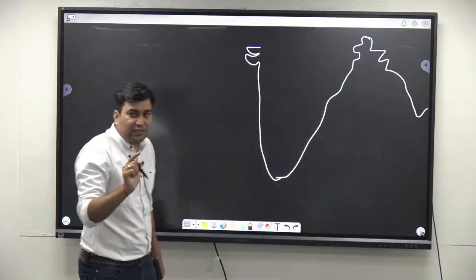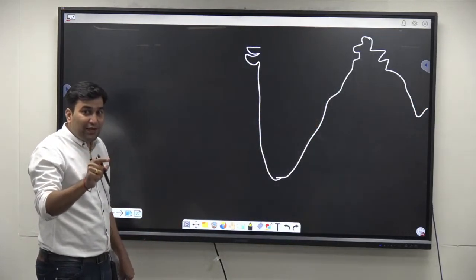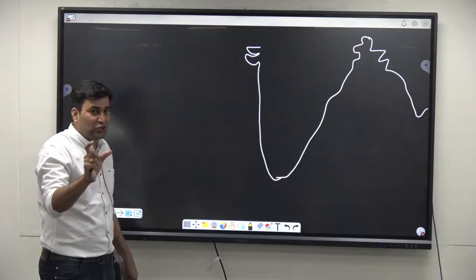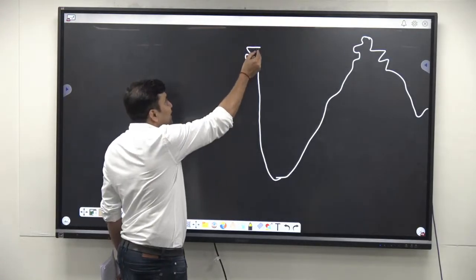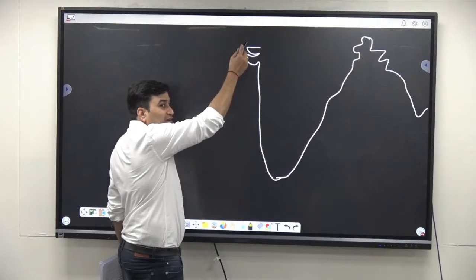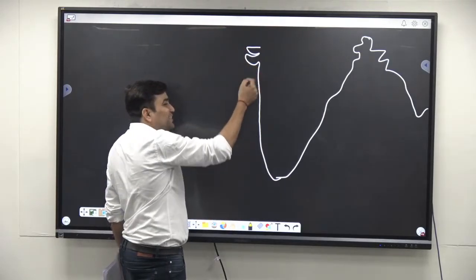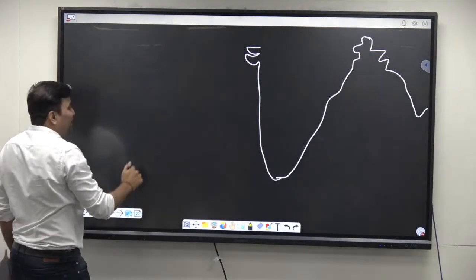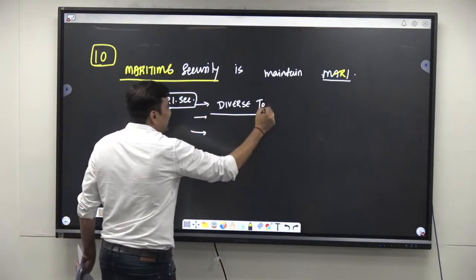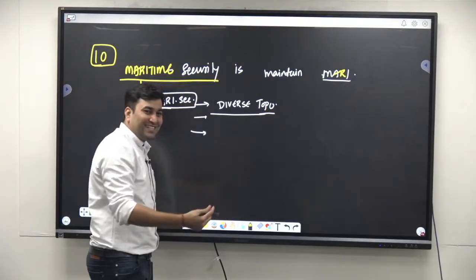India का maritime security challenges. First, why is maritime security a challenge for India? Because of diverse topography. यहाँ पे क्या है basically? What is the topography here? कच्छ है, मतलब क्या है वो? This is basically bays, estuaries, right? मतलब diverse geographic topography, right? Bays, estuaries, creeks.